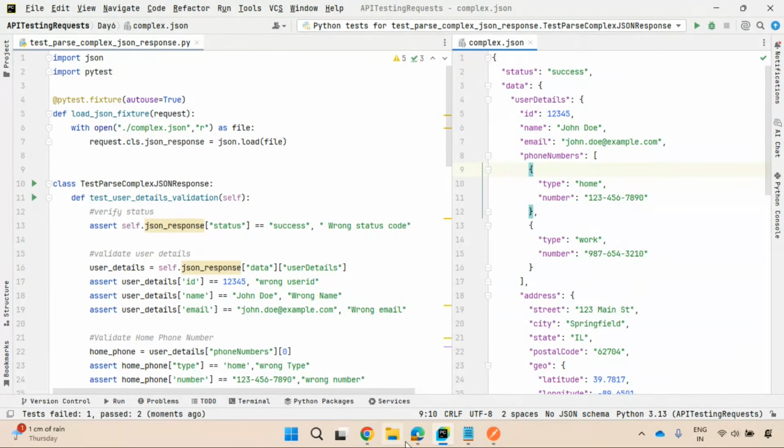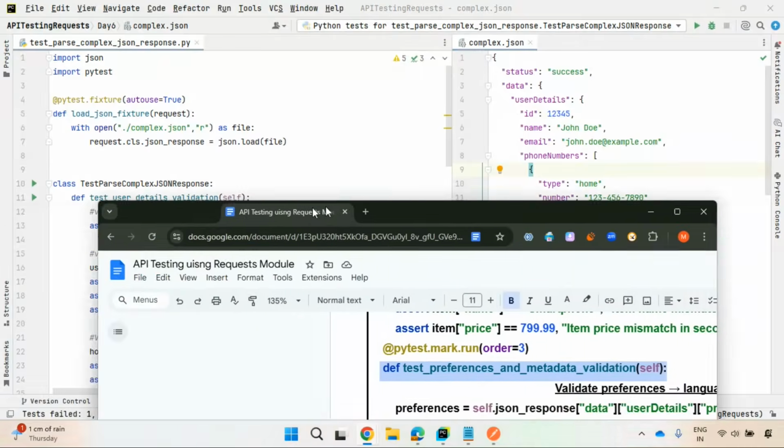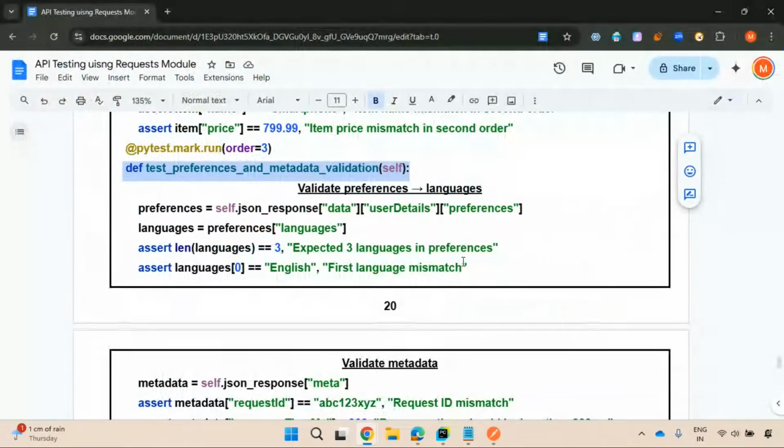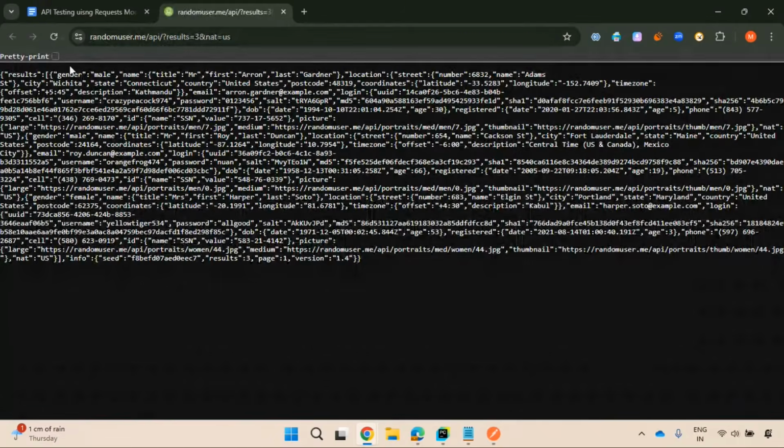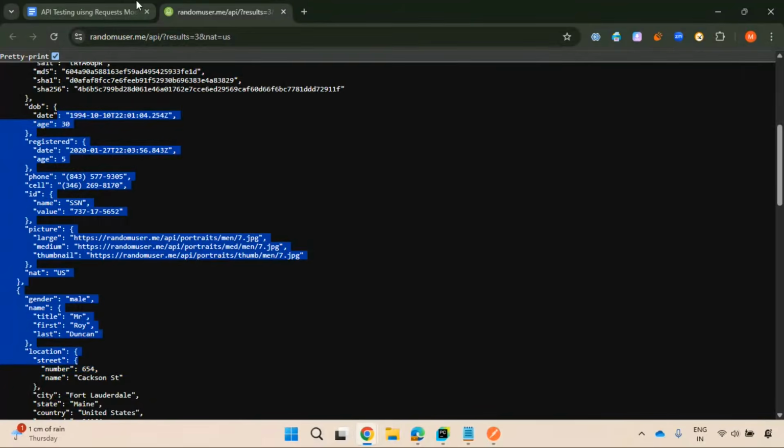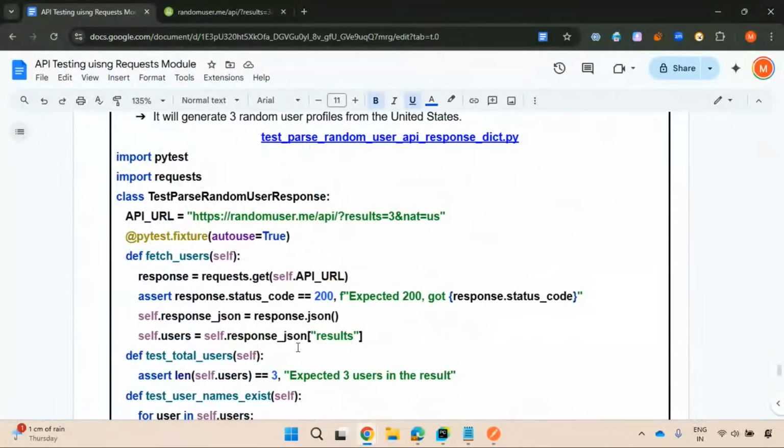So instead of this, what you can do, you can try to store it in some variable, right? You can see here, random user API I have taken. So when I try to hit this API, it will give me this response. This response I have stored inside some variable. Response equal to request dot get self dot API URL. Checking the status code, storing the response.